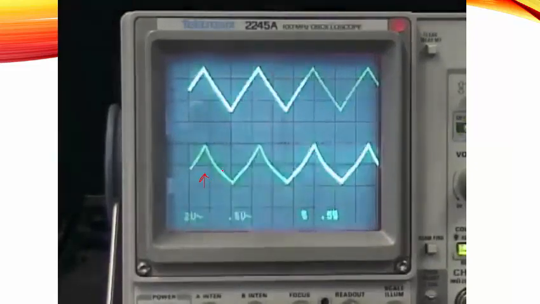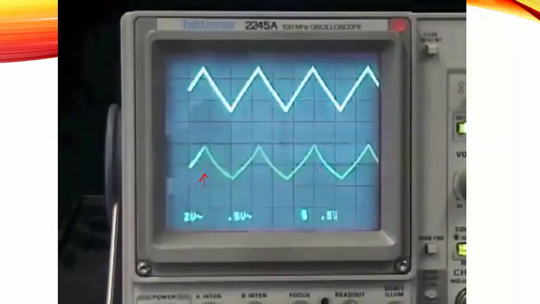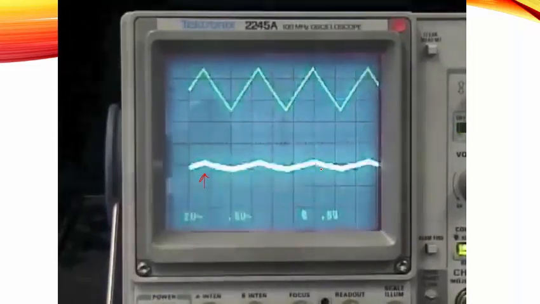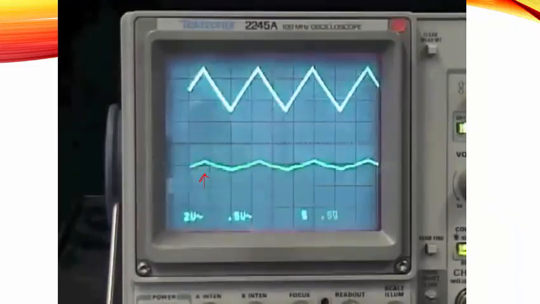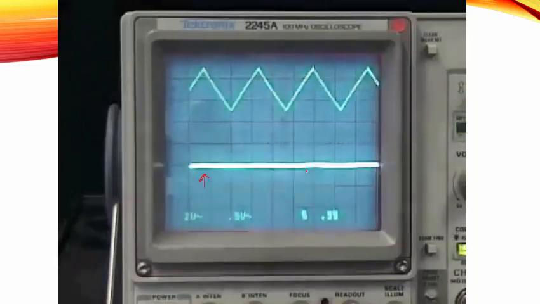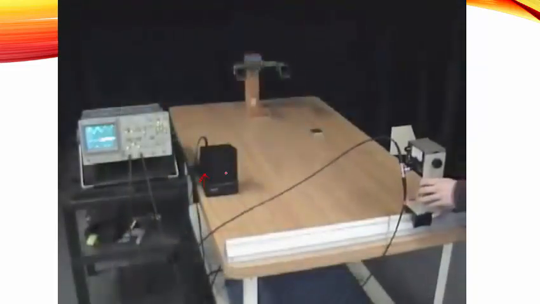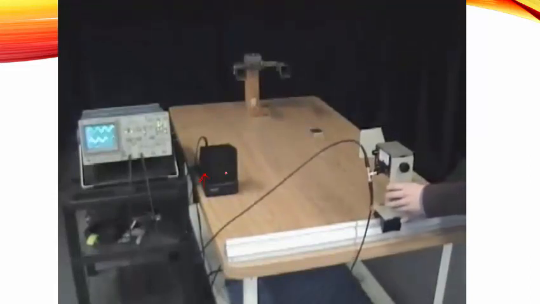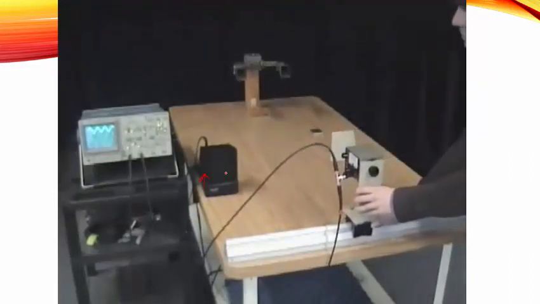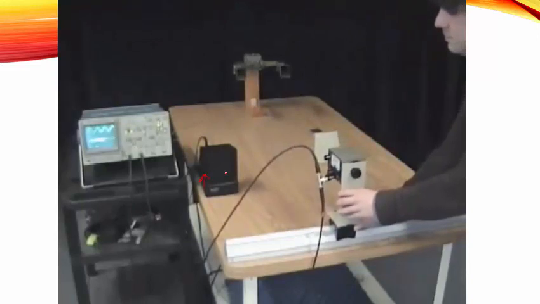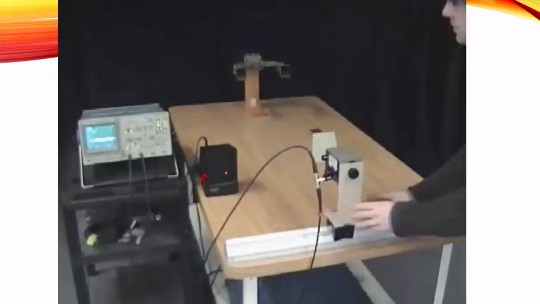So this is constructive interference and now destructive interference, constructive and destructive. So as you move the receiver side to side, right, at some point it's constructive interference, some point it's destructive interference. Okay, constructive interference, destructive interference.